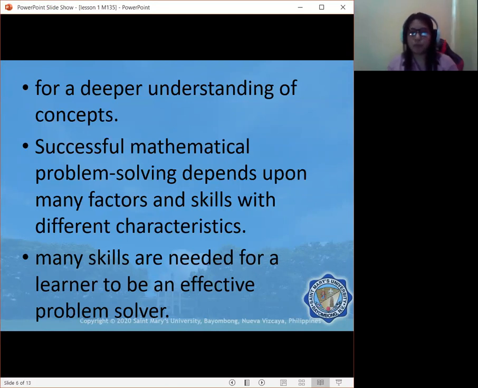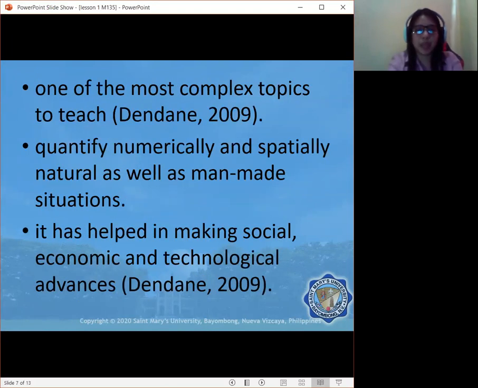There are many skills needed for learners to become an effective problem solver. And also, these factors and skills make the teaching of problem solving one of the most complex topics to teach.